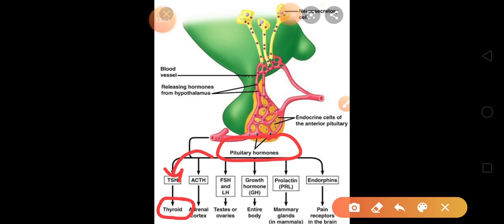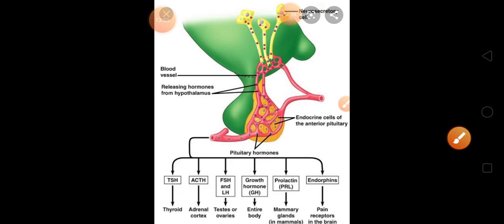If the pituitary hormone is going towards the adrenal cortex, it will be called ACTH. No need to learn this because I think it is not given, but just have an idea of the main functions of your hypothalamus and pituitary. So this pituitary will release hormones like TSH, ACTH, FSH, LH, GH, PRL and endorphin.